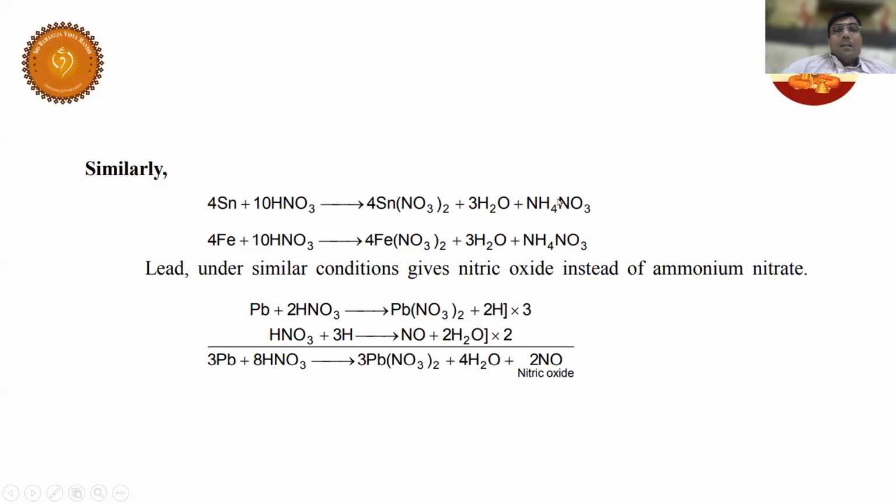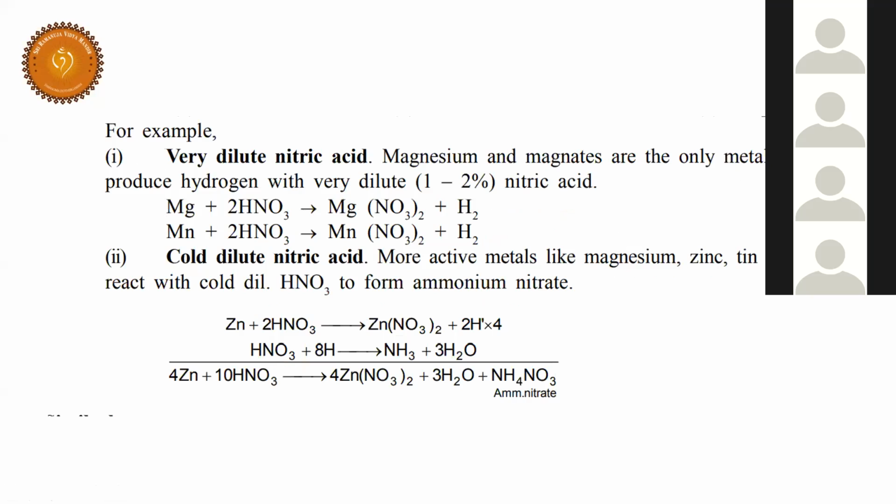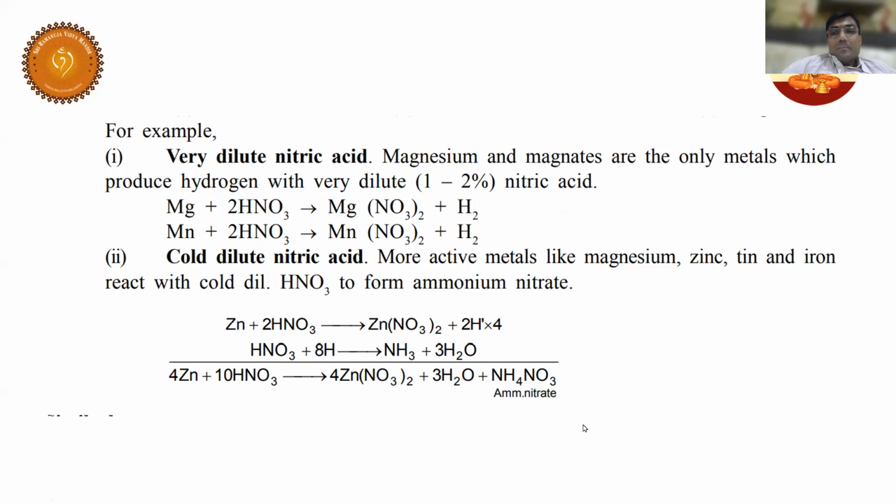Now I'll ask a question here. Is it a redox reaction? Can you tell me now, is it a redox reaction, Sai Ganesh? Magnesium, manganese, is it a redox reaction or not? Pushymitra? Sir, yes, sir, I think.